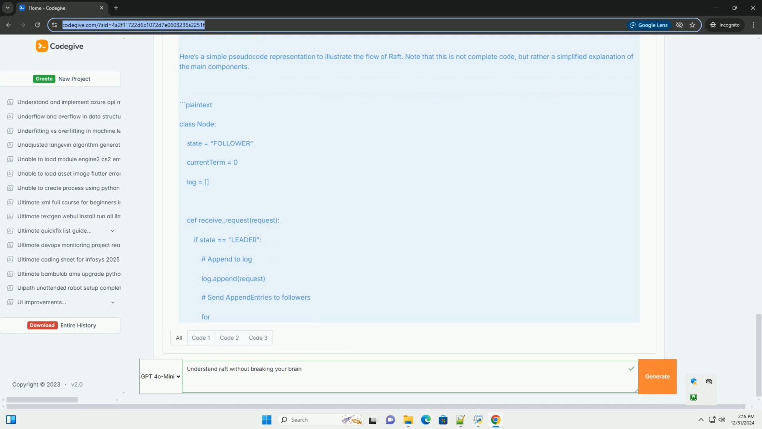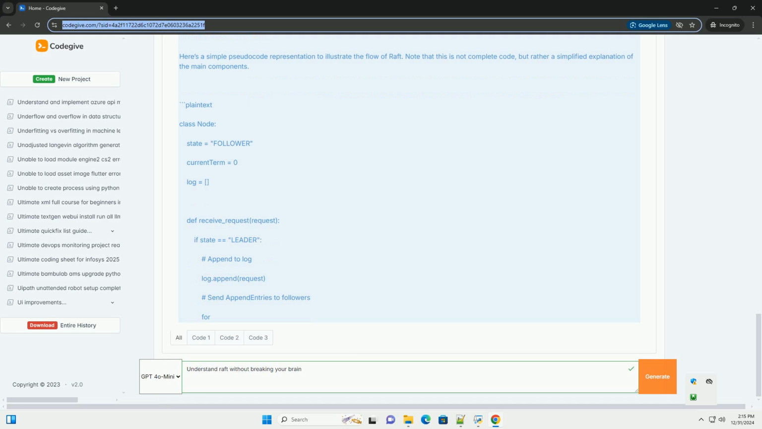If a leader crashes, followers will eventually start a new election. If a node becomes unreachable, the system can still continue functioning as long as a majority of nodes are available. Code example: pseudocode. Here's a simple pseudocode representation to illustrate the flow of Raft. Note that this is not complete code, but rather a simplified explanation of the main components.